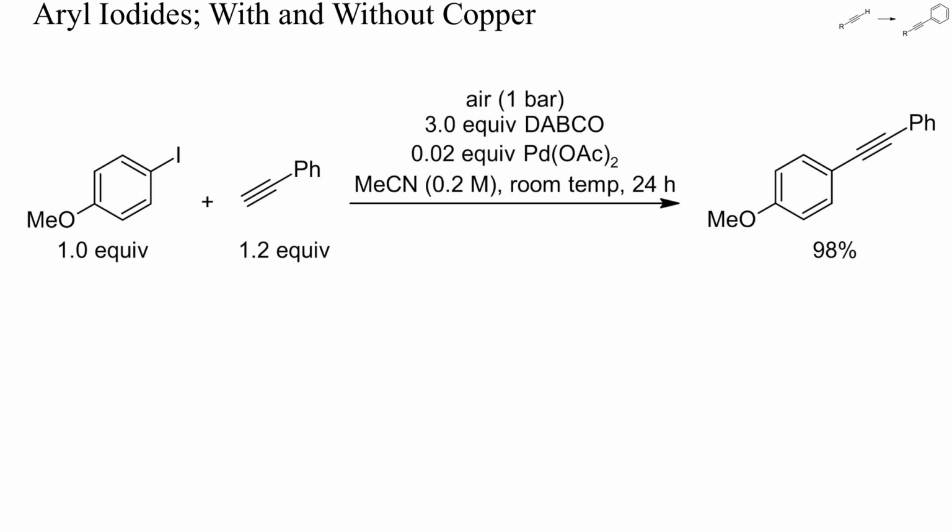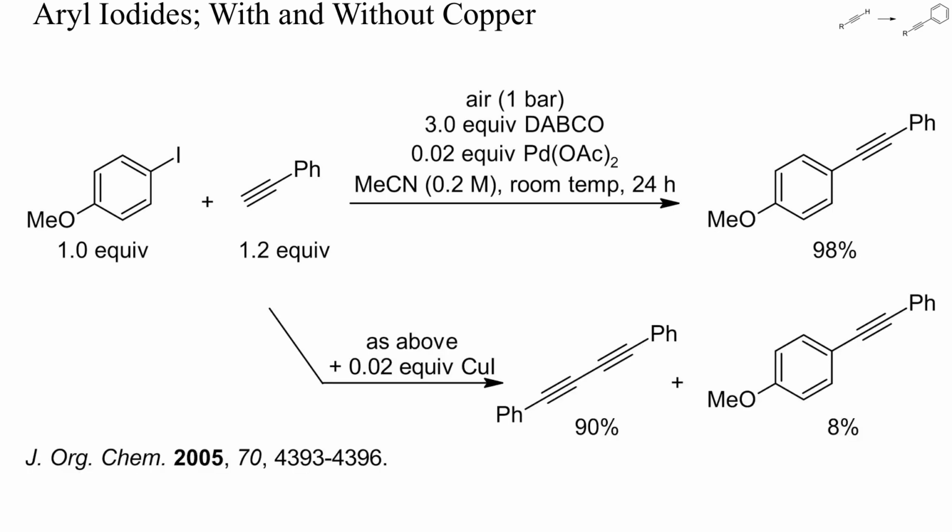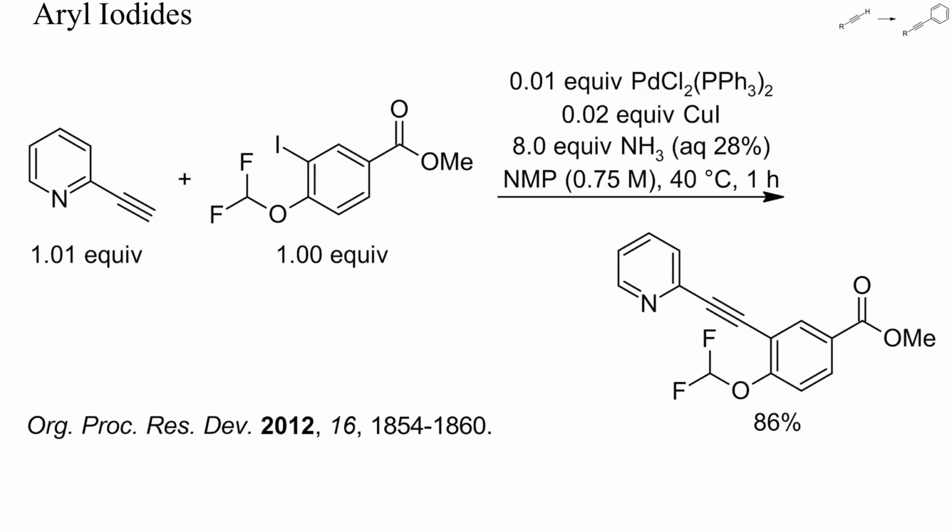Here, phenylacetylene was arylated with an aryl iodide and 2% of palladium acetate, without copper or any phosphine ligand. The reaction already proceeded at room temperature and in the presence of air. When copper was added, though, mostly a Glaser coupling of the alkyne occurred. Thus, for arylations of terminal alkynes in the presence of air or other oxidants, copper complexes should better be avoided. This is an optimized Sonogashira coupling of an aryl iodide. The base was aqueous ammonia and the reaction was conducted in NMP at 40 degrees Celsius.